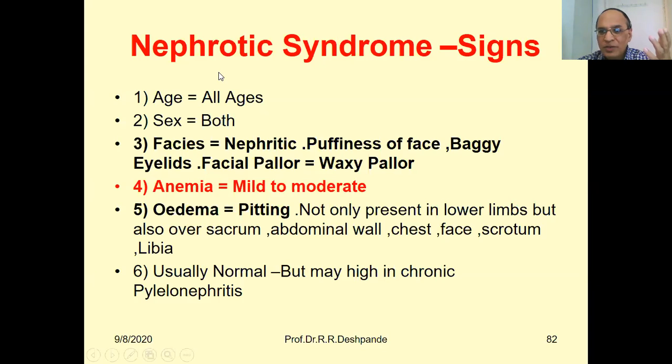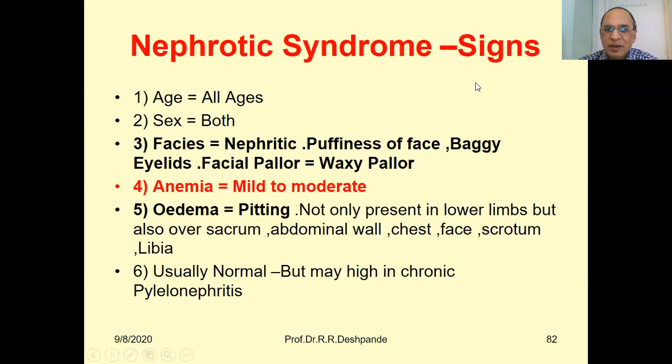Nephrotic syndrome is common, or can occur in children, can occur in adults, can occur in middle age. Any age is not a ban. Gender, male can be affected, females also can be affected. But basically, it is also common in children. Don't forget it. Faces, especially, you must look for the face. Typical nephritic faces. Kidney damage is indicated by the face.